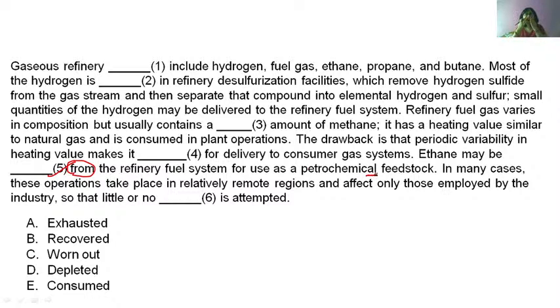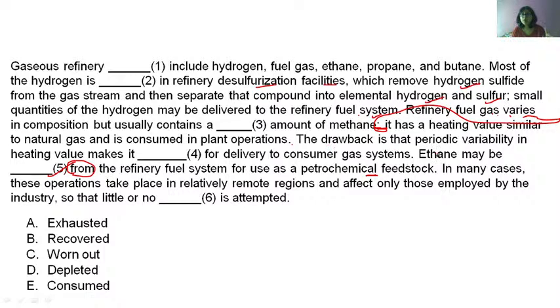Okay. So at first let's understand this. Gaseous refinery includes this. Then hydrogen is manufactured in the refinery desulfurization facilities, which remove hydrogen sulfide from the gas system and then separate that compound into elemental hydrogen and sulfur. Small quantities of hydrogen may be delivered to the refinery fuel system. Refinery fuel gas varies in composition but usually contains a dash amount of methane. It has a heating value similar to natural gas and is consumed in plant operations.